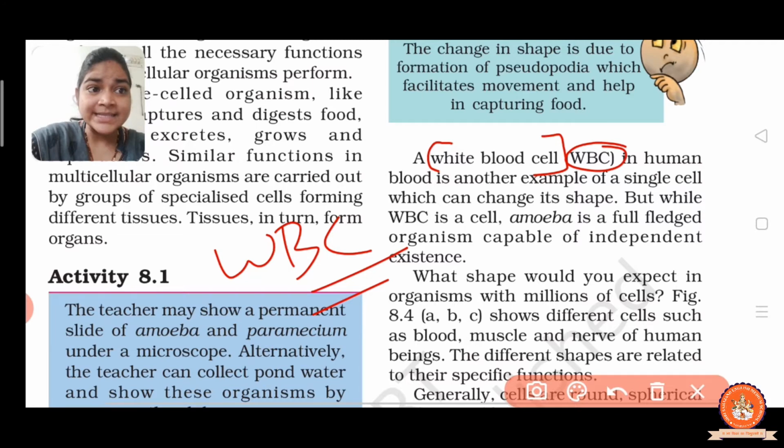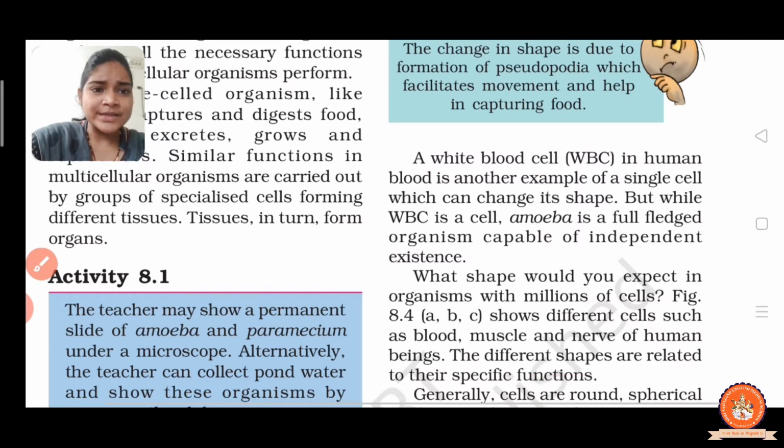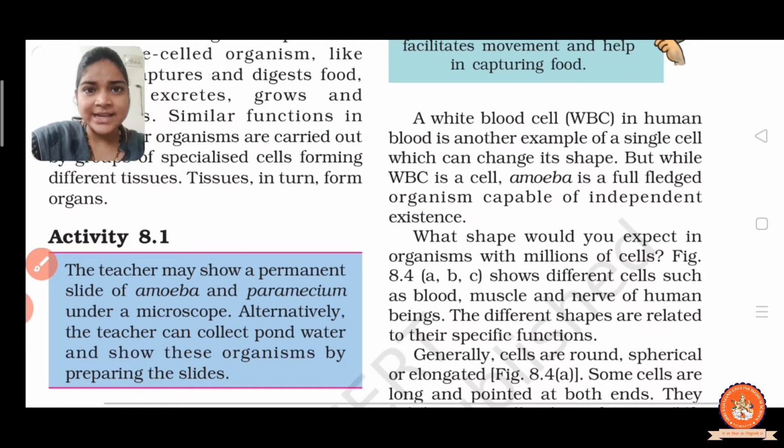The amoeba is a full body organism which can perform different functions like respiration, reproduction, digestion, locomotion. Again I repeat, the WBC is only a cell whereas amoeba is a full body organism. It is capable of performing functions like reproduction, respiration, digestion and locomotion, etc. Right? So this is the information about the single cell.